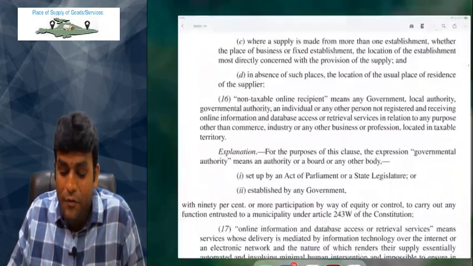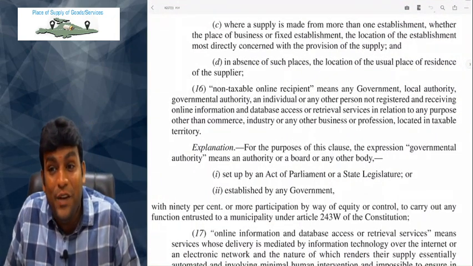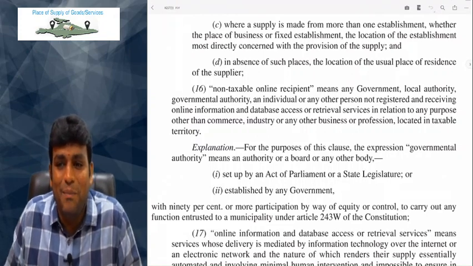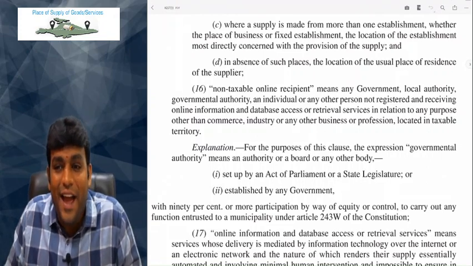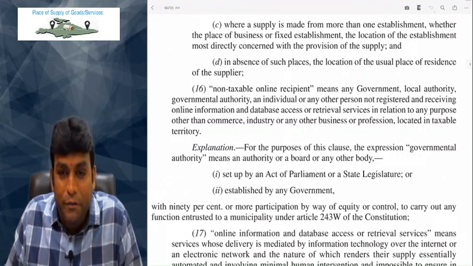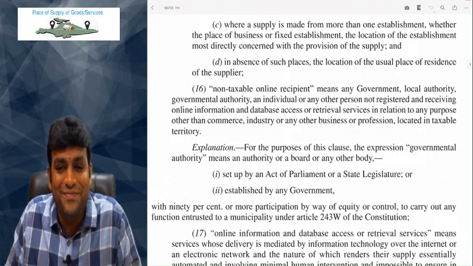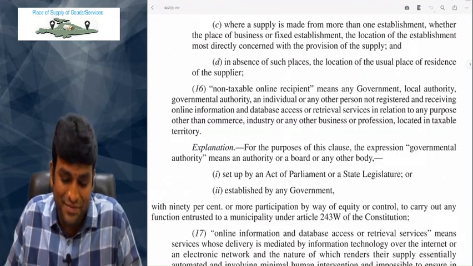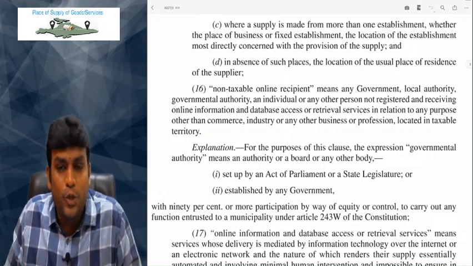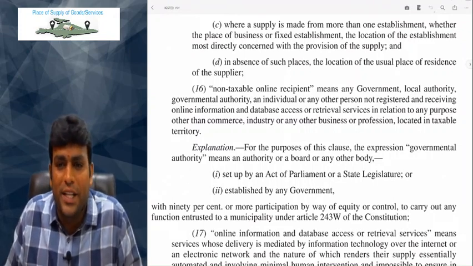That is why in the Netflix example, when Netflix is giving service, who is liable to pay GST? Netflix is liable to pay GST, because the service is given to individuals or other unregistered persons, and they are not receiving it for the purpose of business or profession. They are receiving the Netflix service only for personal use, for entertainment purposes. So that is the definition of non-taxable online recipient, defined by Section 2 clause 16.